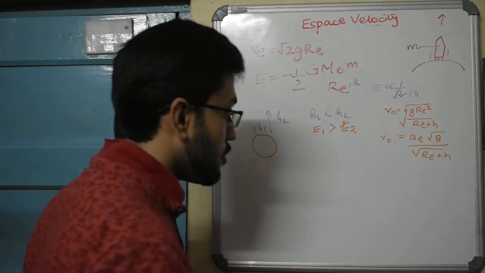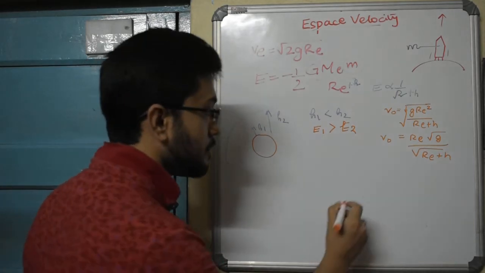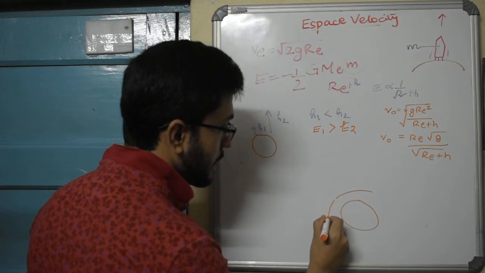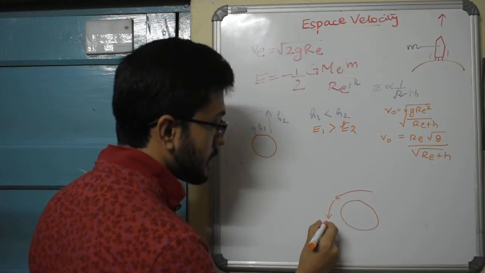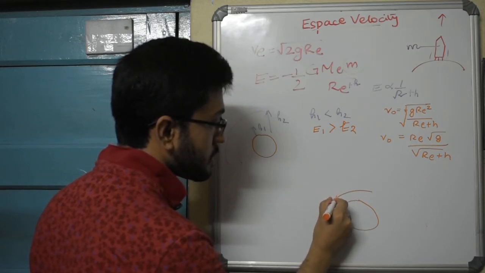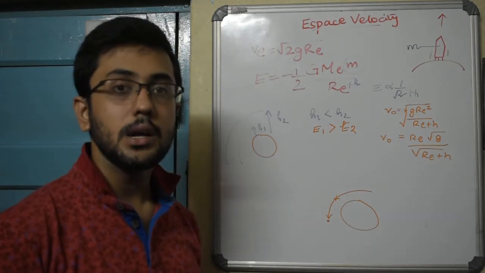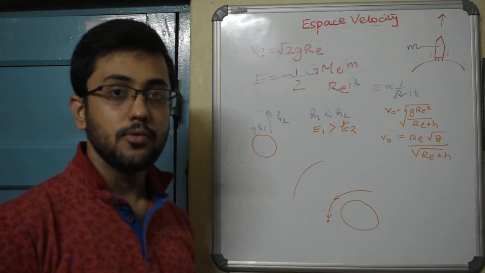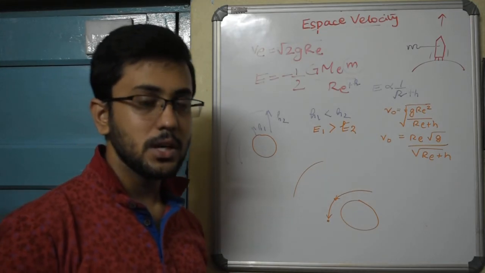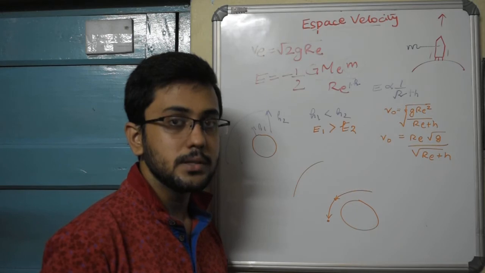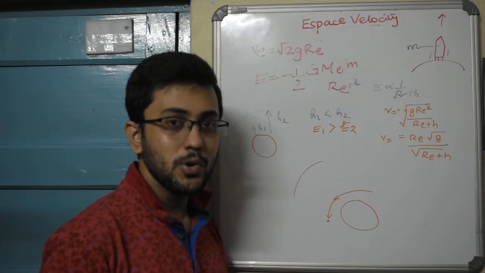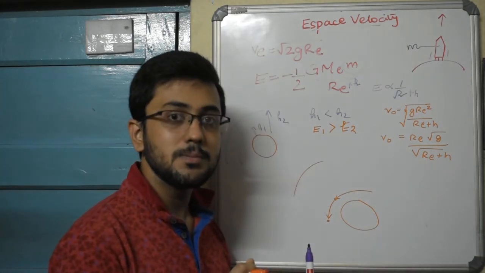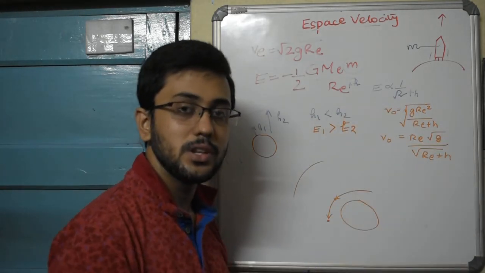So basically, suppose this is our planet Earth, and initially there are two satellites. Say these two satellites are in a competition, and the competition is who will attain the greatest height possible from the surface of the Earth. In our general life, when we do this kind of competition like a bicycle or a car, we increase our speed, and the more we increase the speed, the greater our chances of reaching the finishing line first.